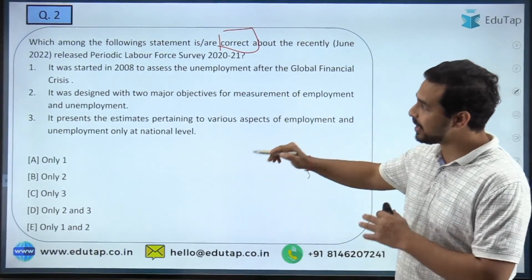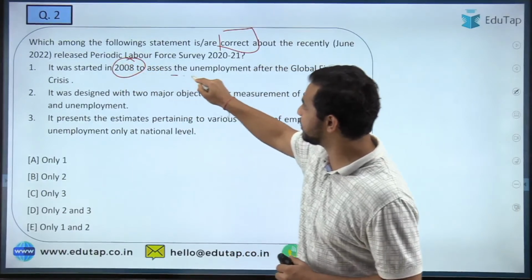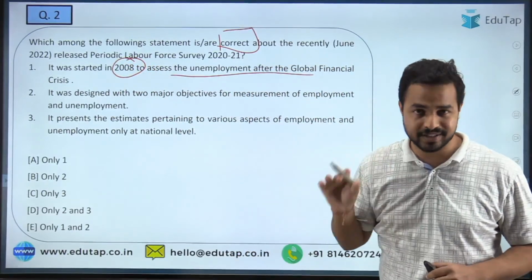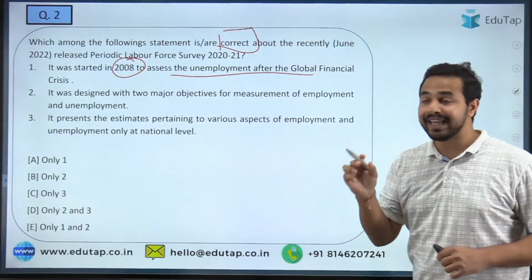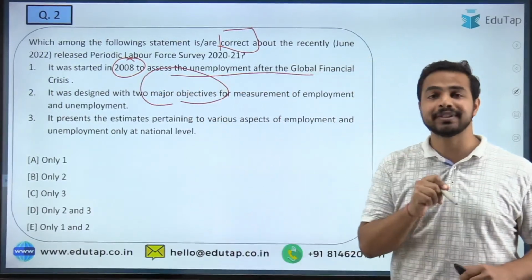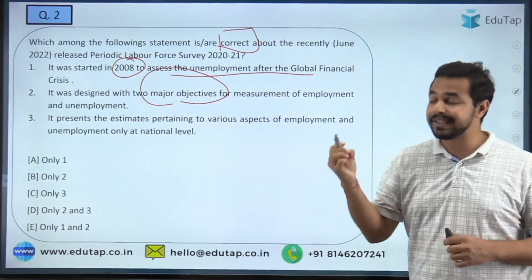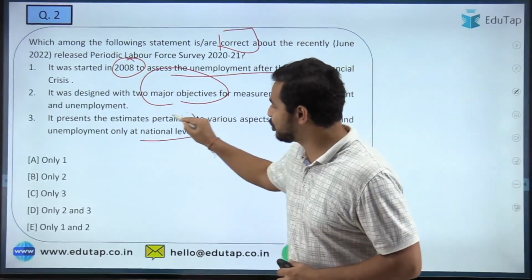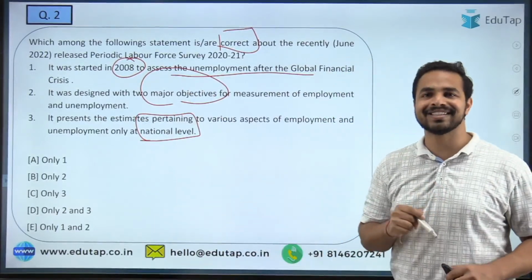What exactly are the keywords here? The very first statement says that it was started in 2008 to assess the unemployment after the global financial crisis. The second statement says that it basically has 2 major objectives. The third statement says that it presents the estimates basically at the national level. So quickly tell me, what exactly is the right answer here?